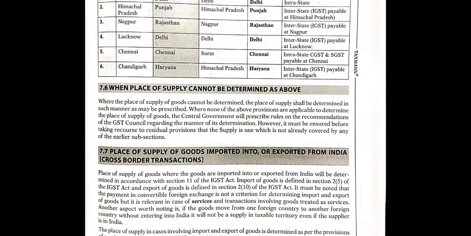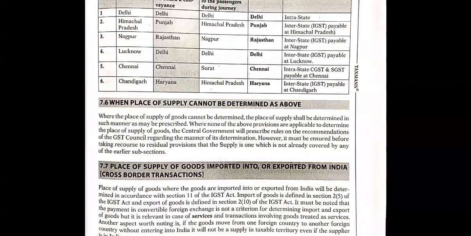After knowing the principal place of supply, we can compare it with the location of the supplier, and then finally we can pay the tax. When the place of supply cannot be determined in the above manners, we can take the help of the GST Council. They will help us, and they will tell us what the principal place of supply is, right?